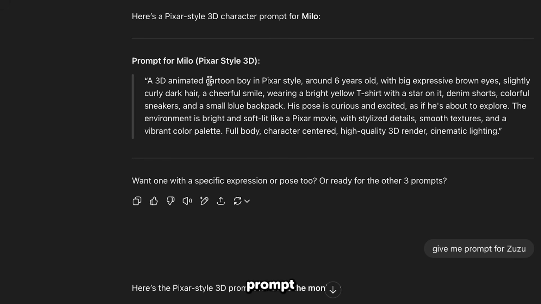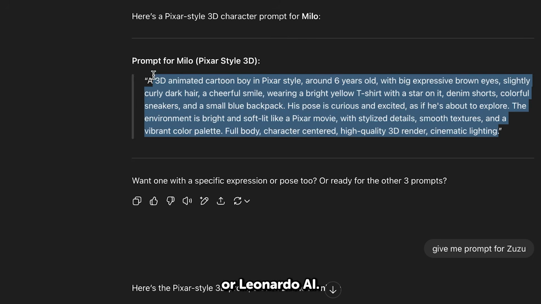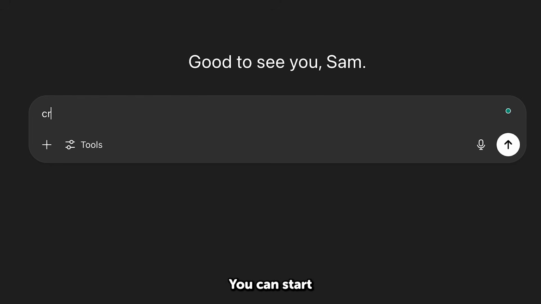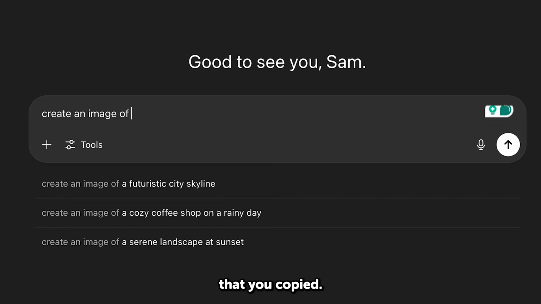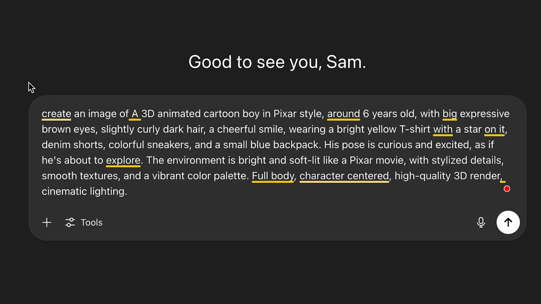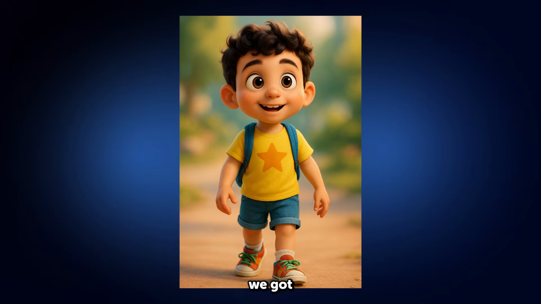Now we're going to copy the prompt from ChatGPT, and you can either use ChatGPT to create the image or Leonardo AI. They both give great results. Copy the prompt from ChatGPT. You can start a new chat and write, create an image of, then paste the prompt that you copied. And here's the result we got from ChatGPT. Pretty solid. I really like how this character turned out.